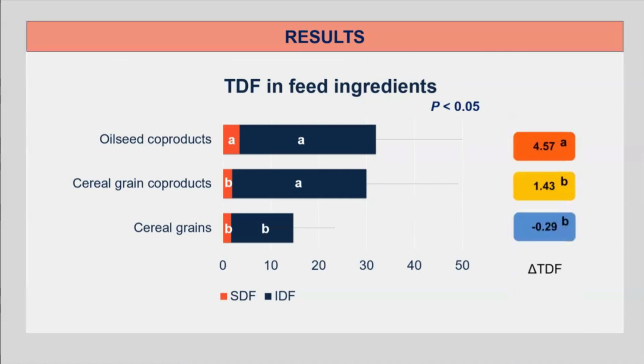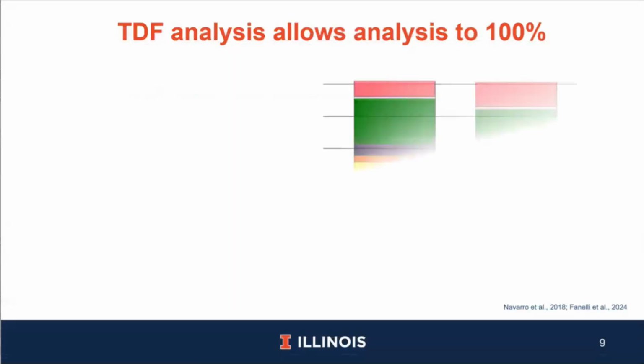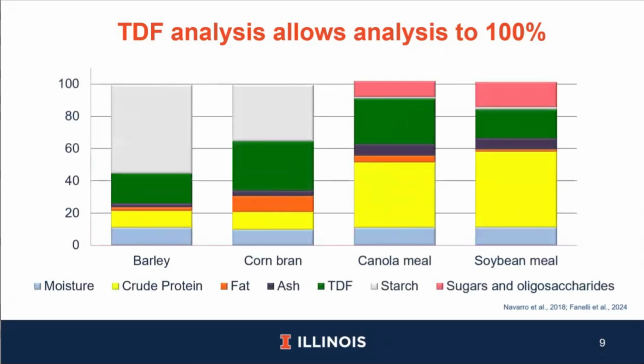Regarding the delta TDF, we observed that it was not different from zero for cereal grains and cereal grain co-products, but for oilseeds and oilseed co-products, this is not true, which is likely due to the presence of compounds that were not analyzed using the total dietary fiber method. I want to emphasize why the analysis of TDF is so important. It is because it allows us to analyze all nutrients present in the feed ingredients.